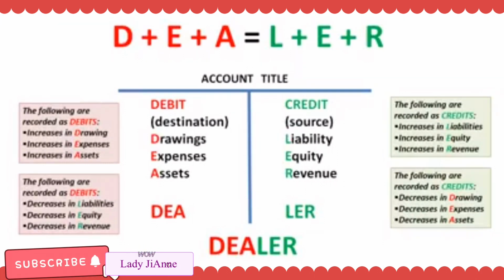Normal balance, credit. I hope naiintindihan na. So, tatandaan, D-LER. D, normal balance, debit. LER, normal balance, credit. I hope mas naintindihan yung rules ng debit at credit.